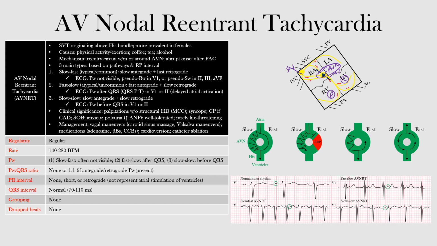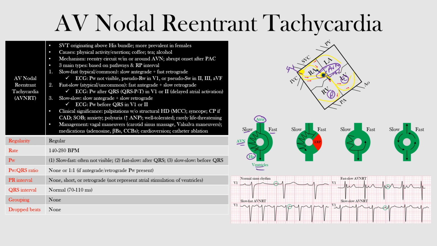So as you see here, okay, we have a slow pathway and a fast pathway. The fast pathway is often located anteriorly, and then we have the slow pathway that is located posteriorly. So, okay, notice here's our atria, just to orient yourself. This is our AV node, that is where our two circuits are occurring. We have our His bundle that then innervates our ventricles.